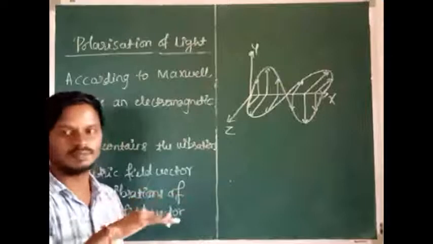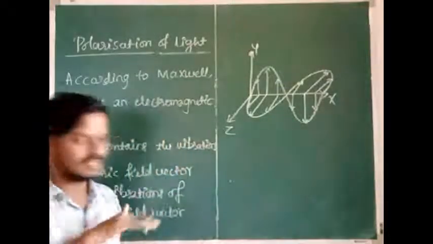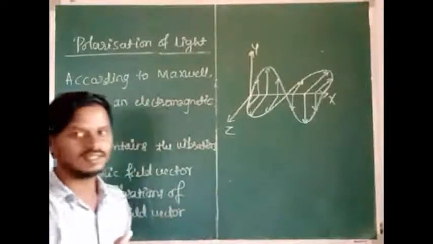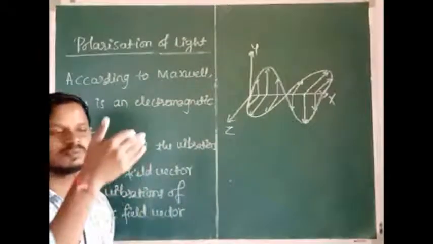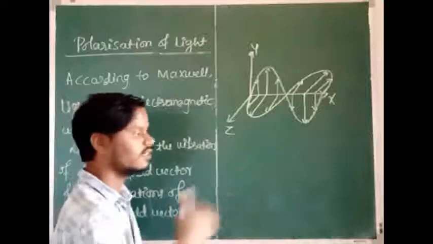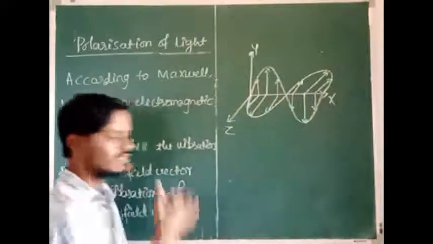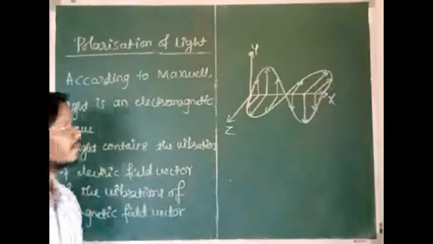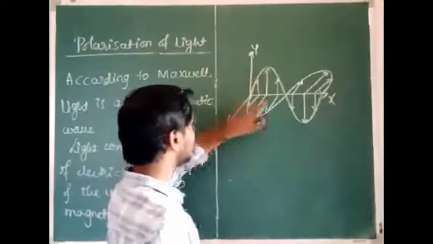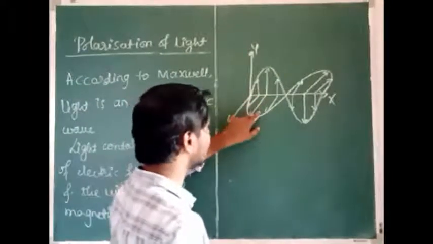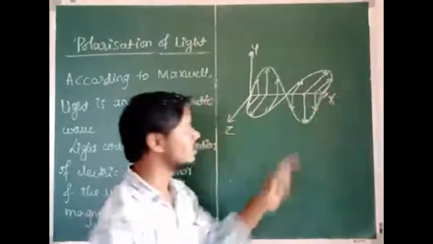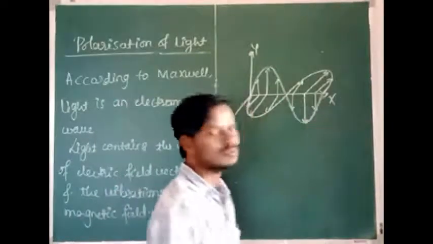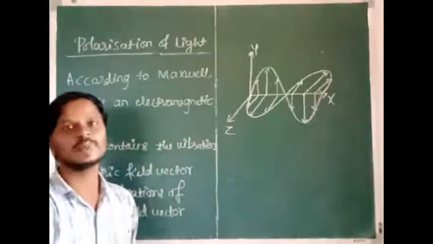It is the xz plane because it is x and it is z. And the vibrations of electric field vector occur in which plane? The xy plane, because it is x and it is y. Then the vibrations of electric field vector and magnetic field vector are perpendicular to the direction of propagation of the wave. So the x-axis is the direction of propagation of the electromagnetic wave.